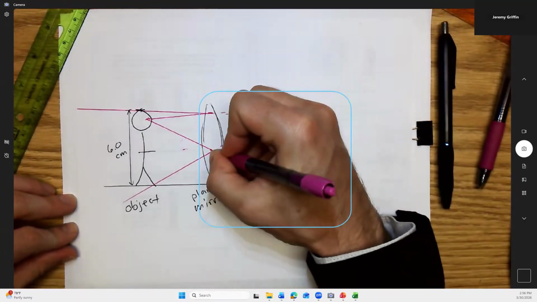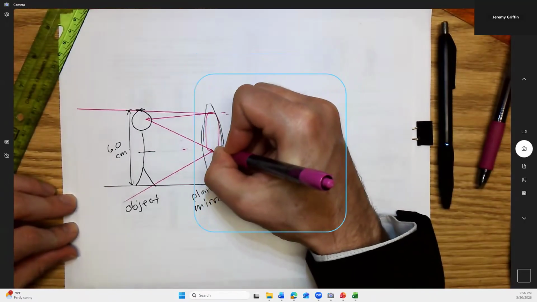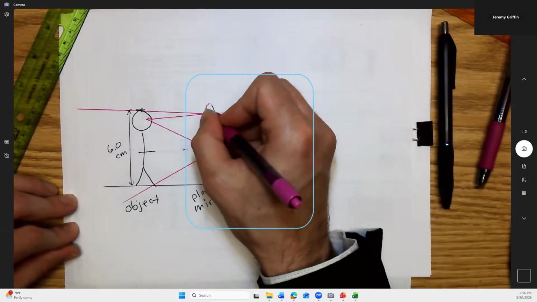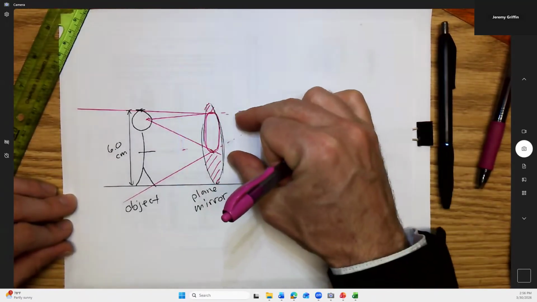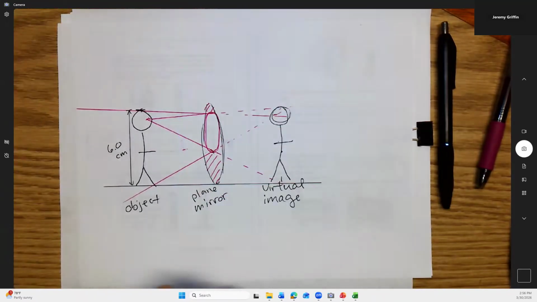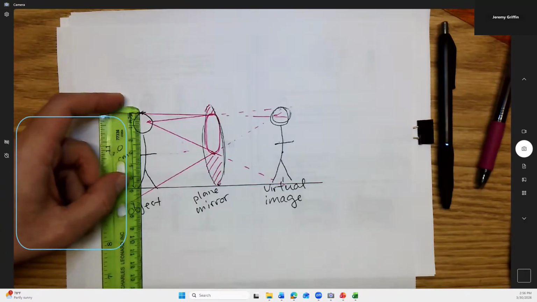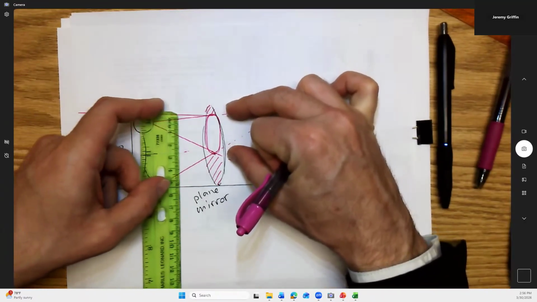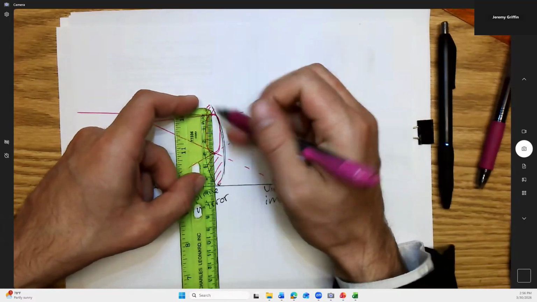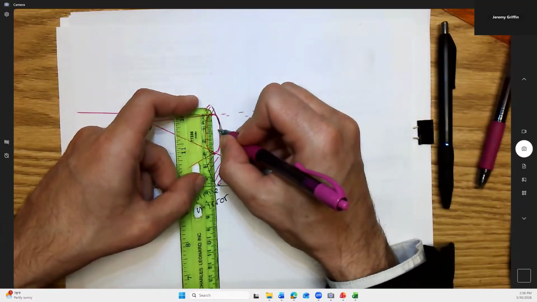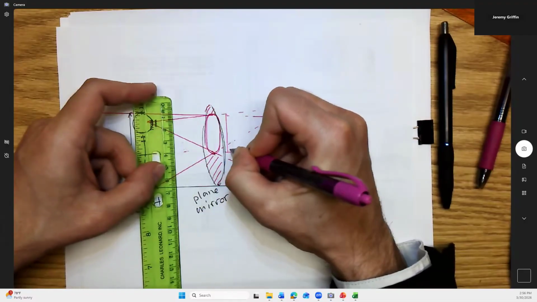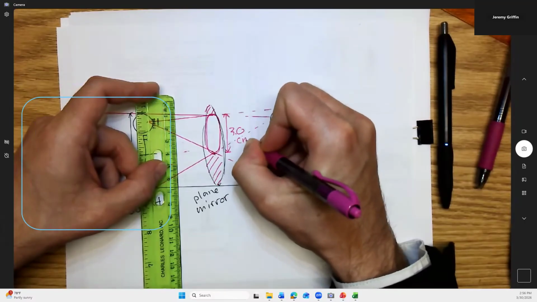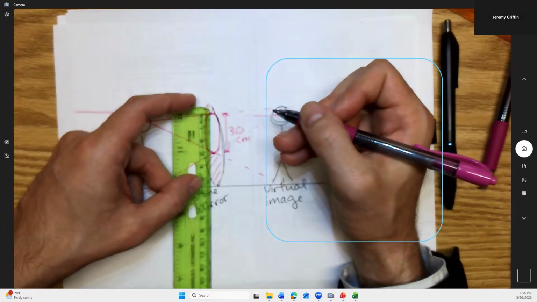It goes from here to here. It's just this bit right here. All this, irrelevant. This little bit right here, irrelevant. He just needs this bit. Now, I mentioned before, I said this guy is 6 centimeters tall. So how tall do you think this bit of mirror is right here? I think it's 3 centimeters. Let's check it out. It is! It's 3.0 centimeters. From here to here is 3.0 centimeters. Sure is.